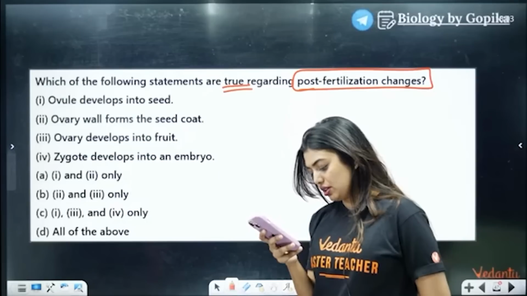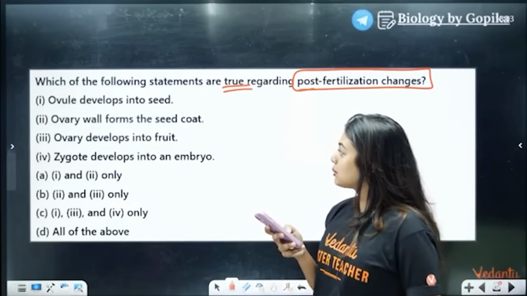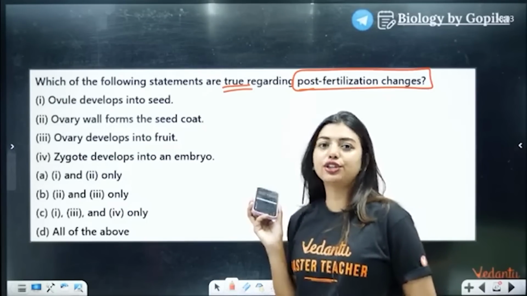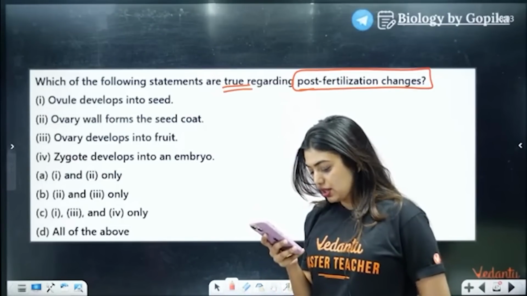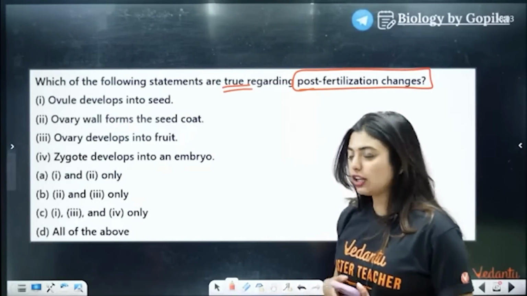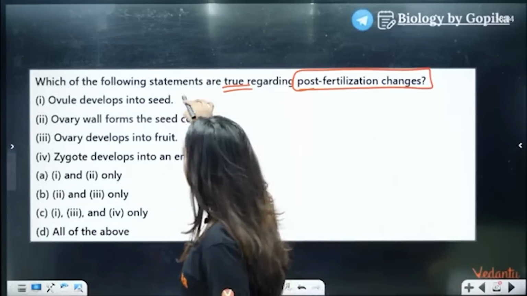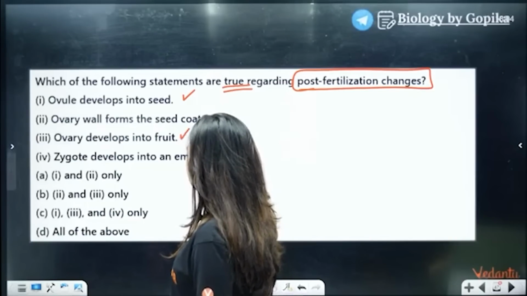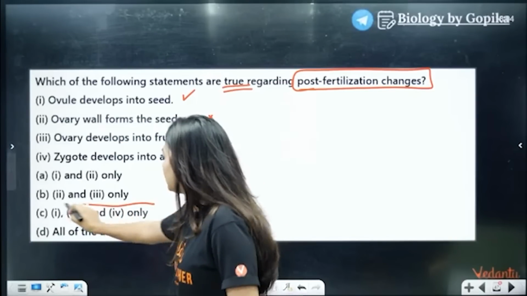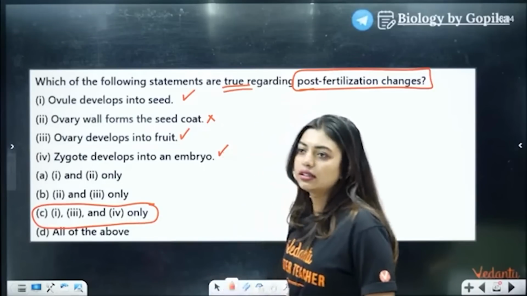Yes, integuments form seed coat. Here they're talking about the seed coat. They're not talking about the fruit covering. Okay. Yes. So answer is going to be option number C. Can I lock option number C? Because I agree with this. I don't agree with this. I agree with this. I agree with this. So can I do option number C? Yes, possible? Yes.